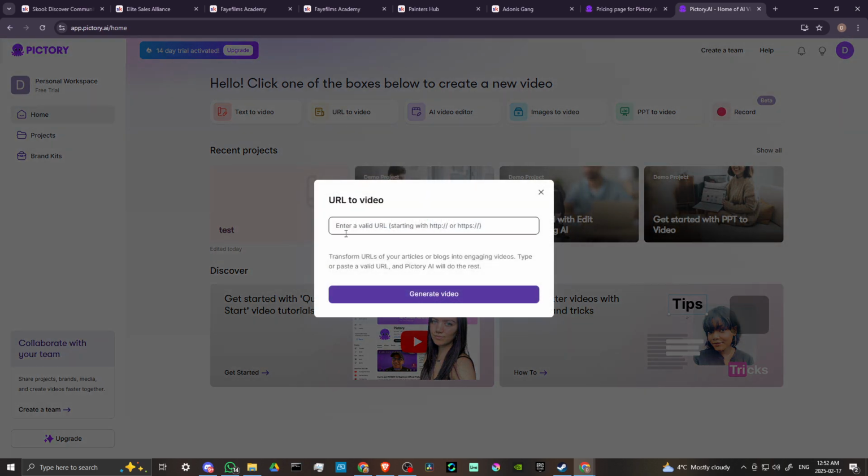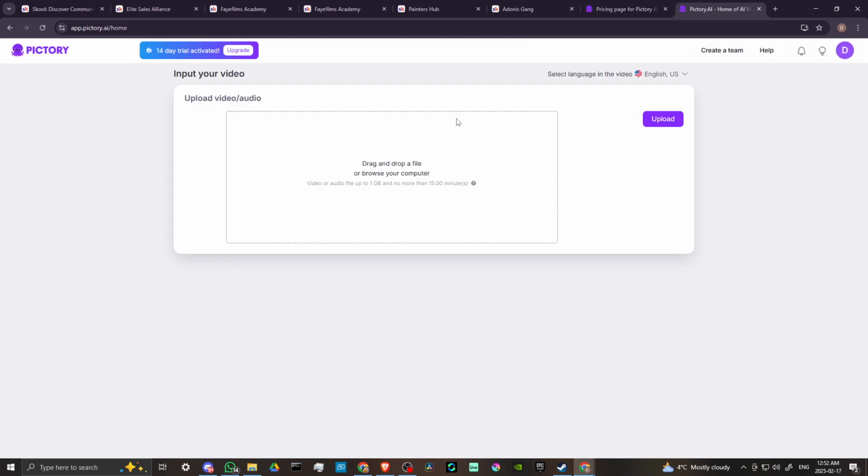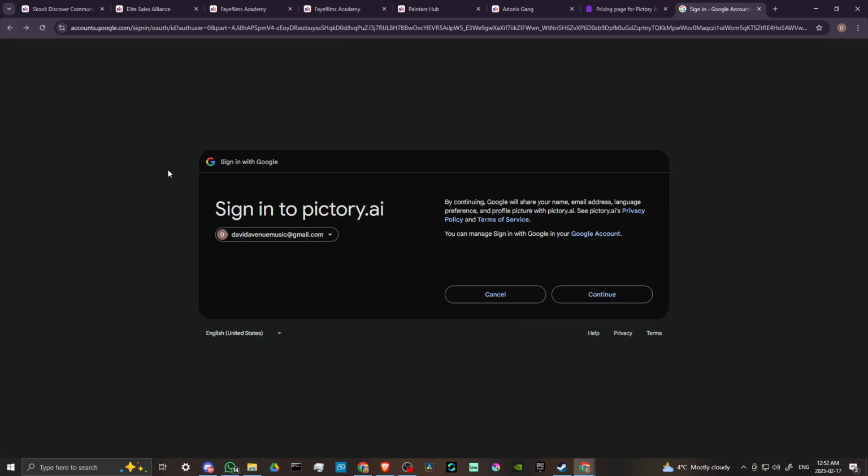URL to video. So all you have to do is enter in a URL and that will generate a video from that. AI video editor. So you can drag and drop a file here and then click upload, and Pictory will automatically edit your video and again add that extra level of shine.